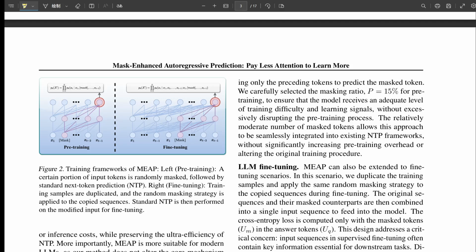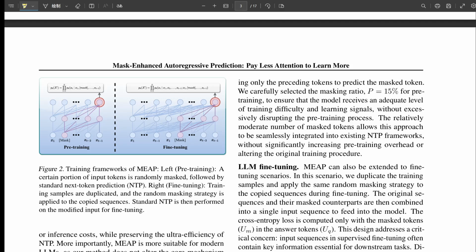Okay, let's get into the nuts and bolts a bit more. Academically, how does this masking work in practice? Pre-training first. Right. So pre-training: take your text sequence, randomly pick, say, 15% of the tokens, replace them with a special mask token, then train the model using the standard cross-entropy loss, predicting the actual next token given the sequence so far, including any masks. And it only looks backwards, causally.